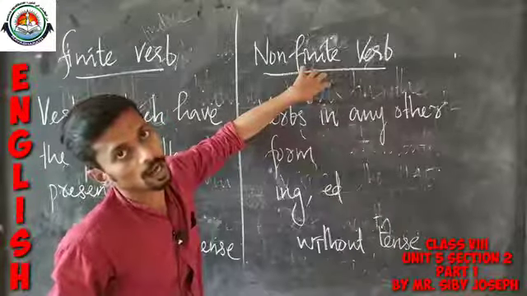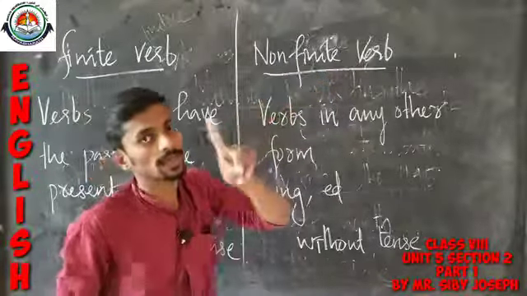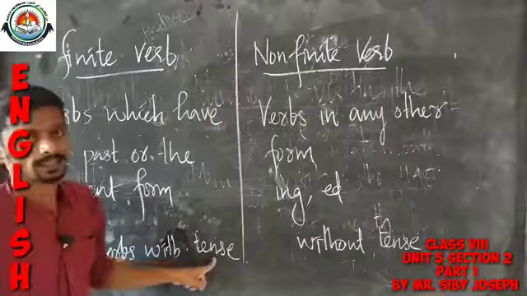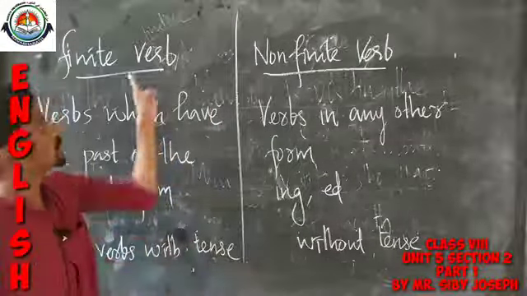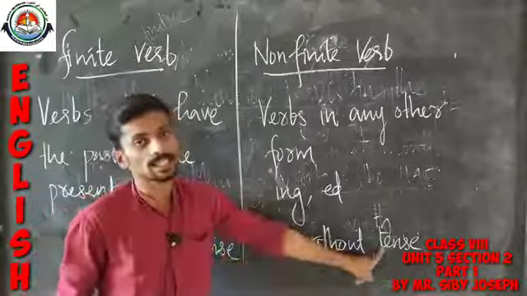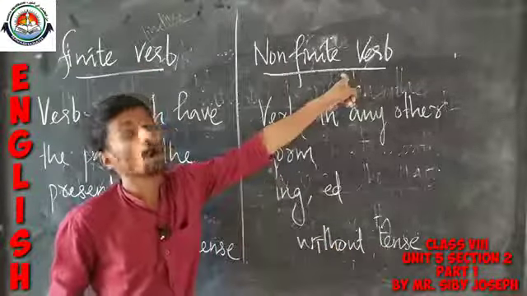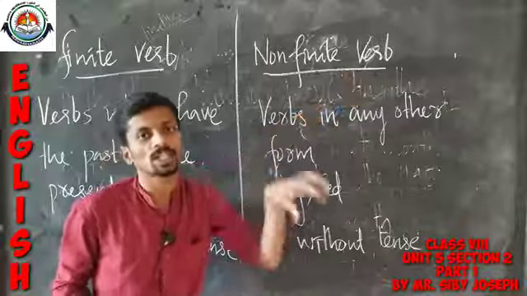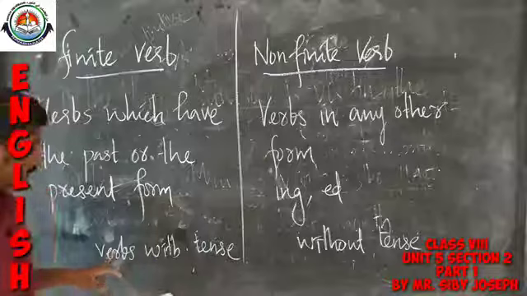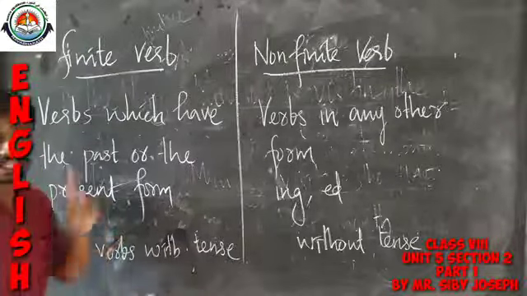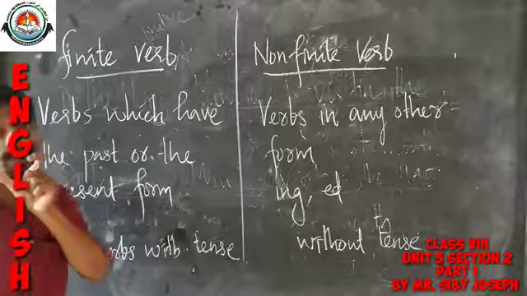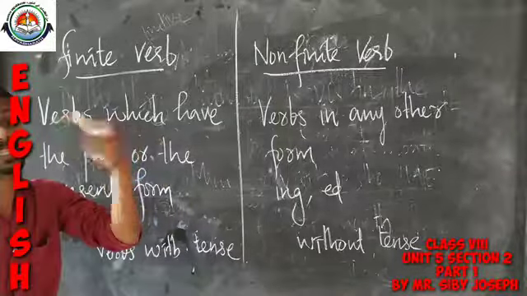I hope that you understood the idea. And there is one more explanation. Verbs with tense are associated with finite verbs, and verbs without tense are associated with non-finite verbs. That is what I just mentioned. For example, in "is visiting," we can clearly spot the tense as present continuous.